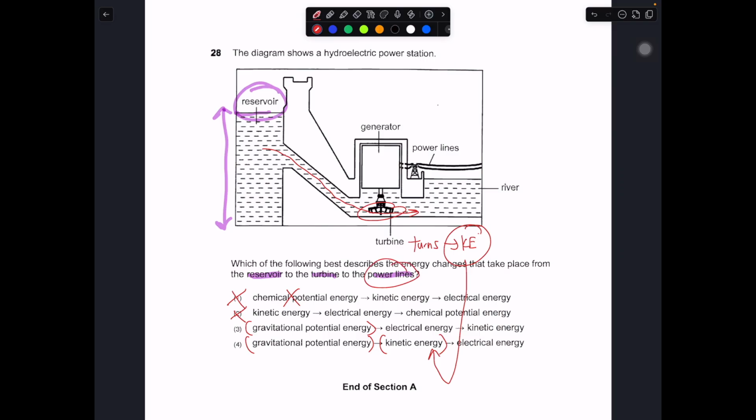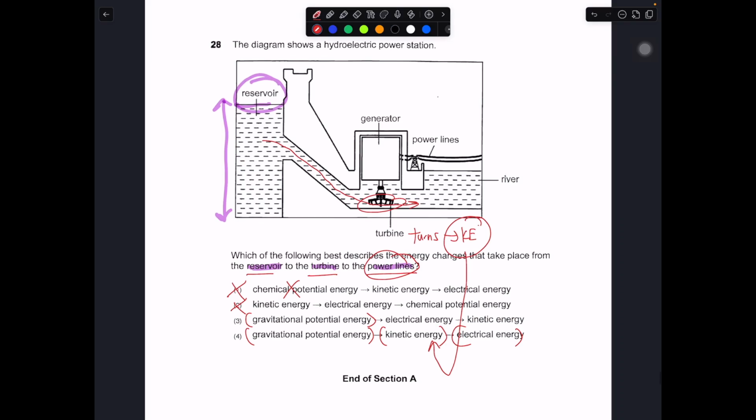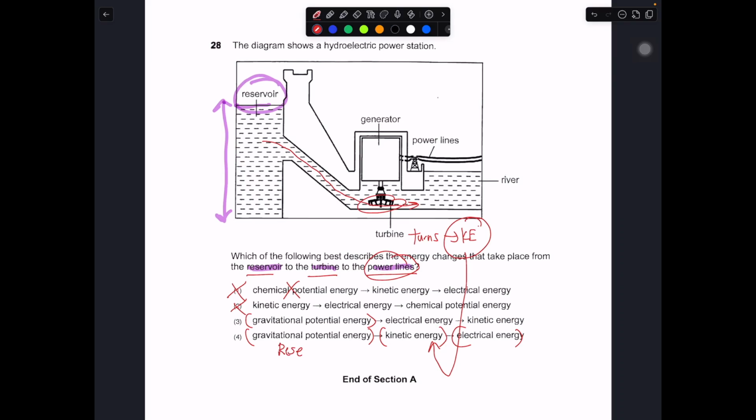Then in the power lines itself, it will be electrical energy. Because over here is reservoir, turbine, power lines. So in this case, this should be the correct one. So if I were to put, right, this is the object which the energy possesses. Okay, reservoir, turbine, and power lines. Okay, so the answer is number 4.